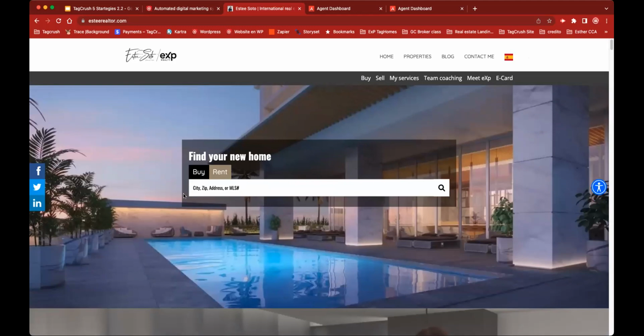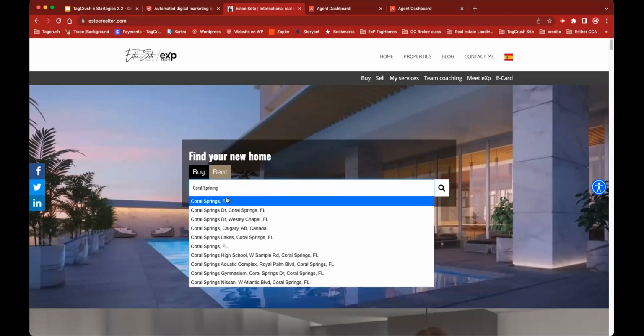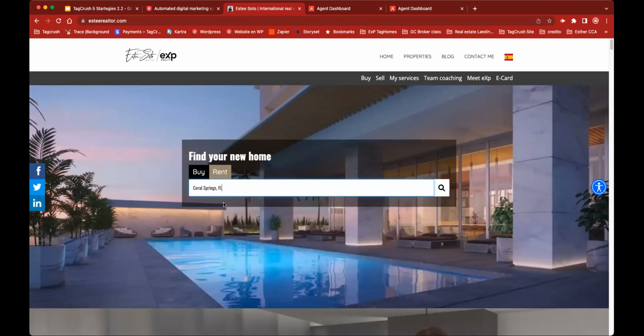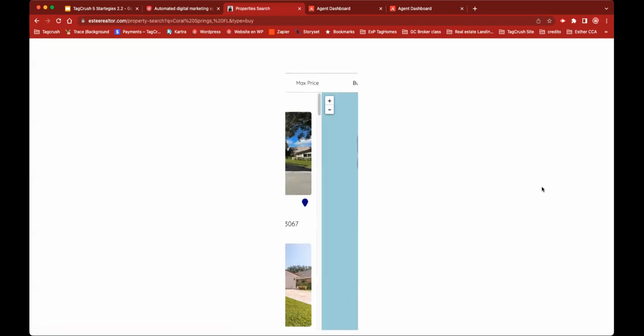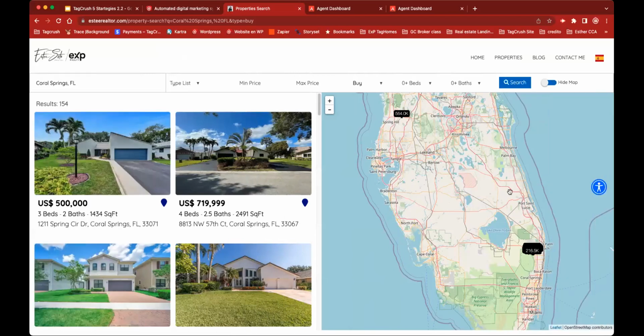At the very beginning, I have a search, and this search is like any other search. I can search by city, I can search by zip code, just like if I am searching anywhere on the internet. And if I search for Core Spring, a result will show up with all the properties available in the area, and a map next to it telling me what the specifications of the zone are.